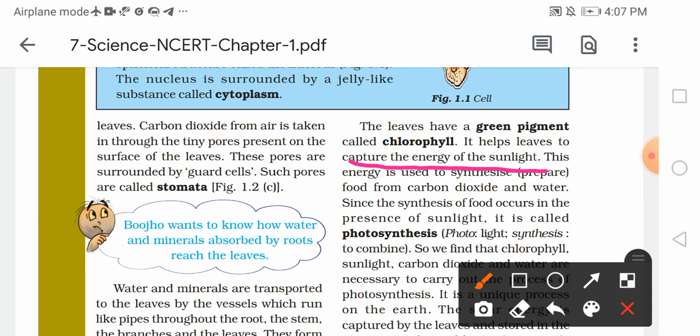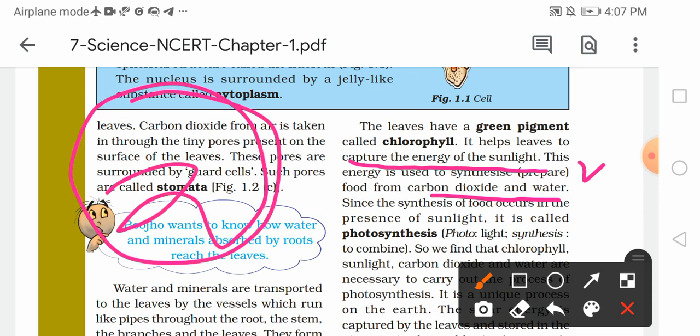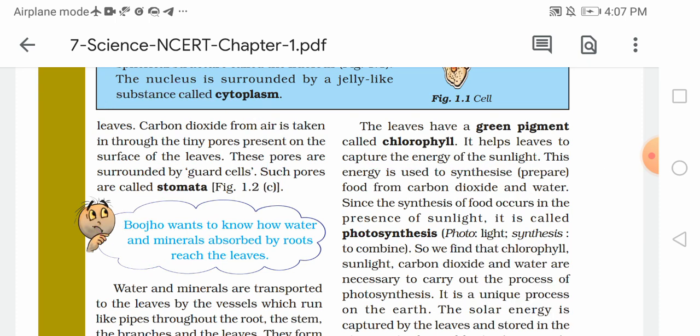Now this energy is used to synthesize, which is used to prepare the food from carbon dioxide and water. With the help of these two things they prepare food and it is called photosynthesis. This process is photosynthesis. Photo means light and synthesis means to prepare or to combine together. Now we find that chlorophyll, sunlight, carbon dioxide and water are the necessary requirements that we need to carry out this whole process of making food in plants. This is the photosynthesis process.